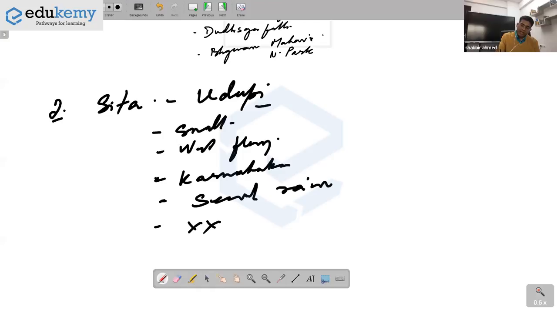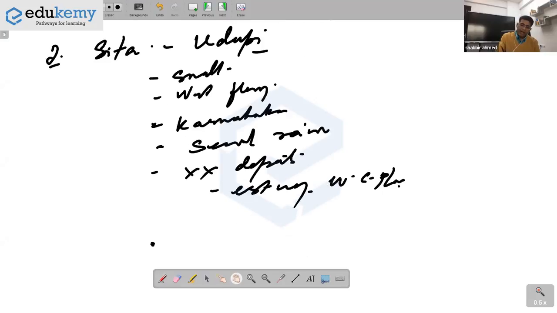It will not carry much deposits. So it again has an estuary along the western coastal plains. And if you know Udupi, it is historically important. In fact, in Udupi we also have the famous temples. So you've got 10-15 words with you. River Sita, Udupi. You are done here.